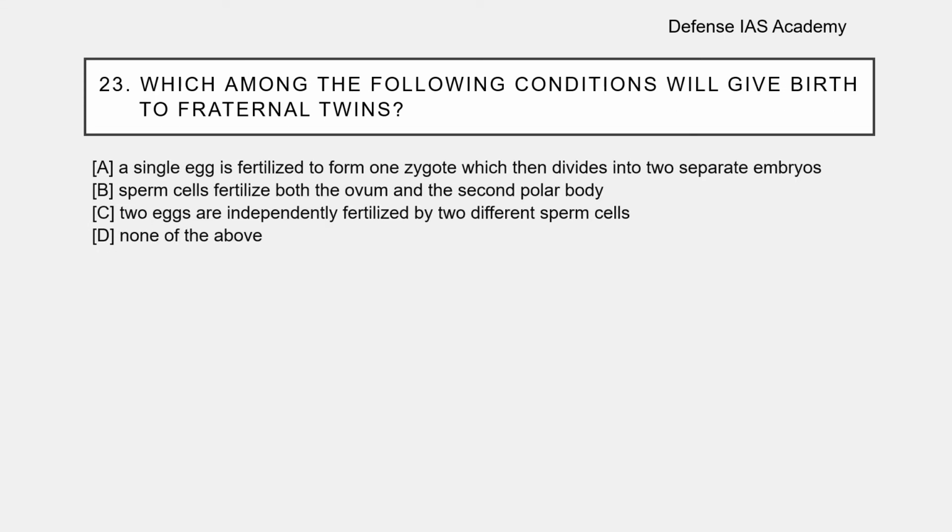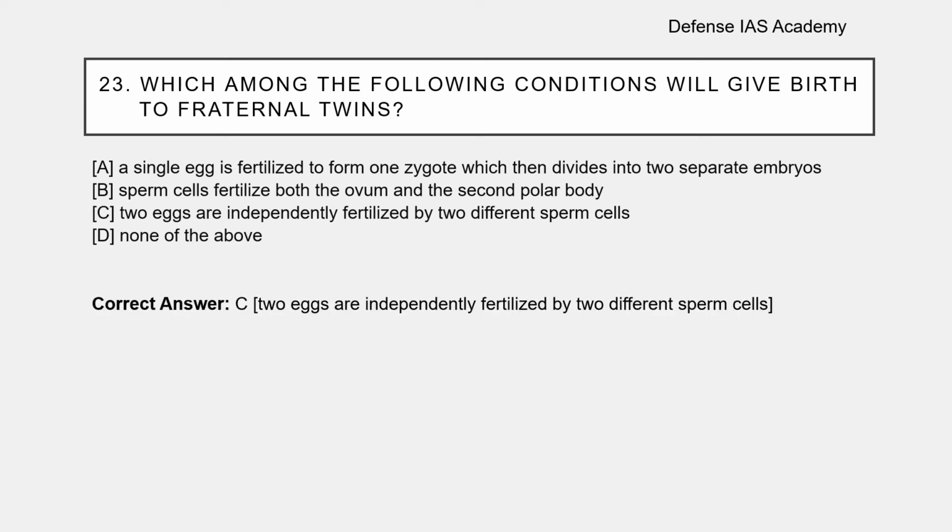Question number 23. Which among the following conditions will give birth to fraternal twins? Options are: option A, a single egg is fertilized to form one zygote which then divides into two separate embryos. Option B, sperm cells fertilize both the ovum and second polar body. Option C, two eggs are independently fertilized by two different sperm cells. Option D, none of the above. The correct answer is option C. Two eggs are independently fertilized by two different sperm cells.